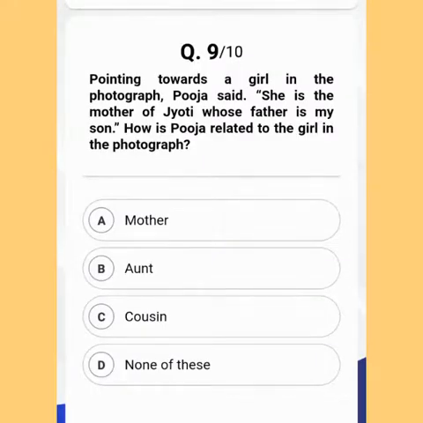Question 9 says, pointing towards a girl in the photograph, Pooja said, "She is the mother of Jyoti, whose father is my son. How is Pooja related to the girl in the photograph?" So the correct answer of this question is option D, none of this. So moving to the last question, but wait, before that we'll go to the explanation section.